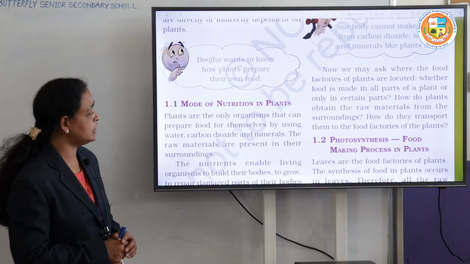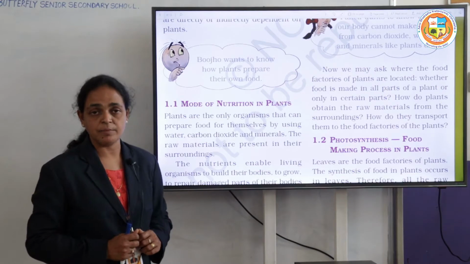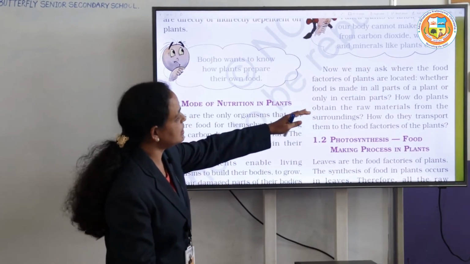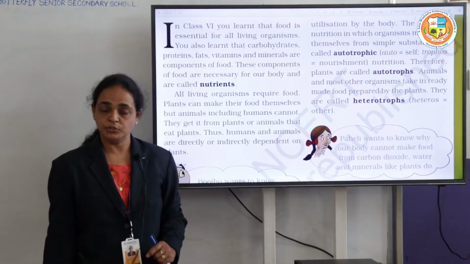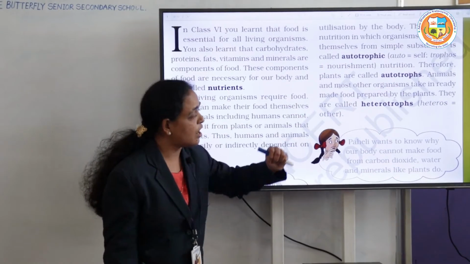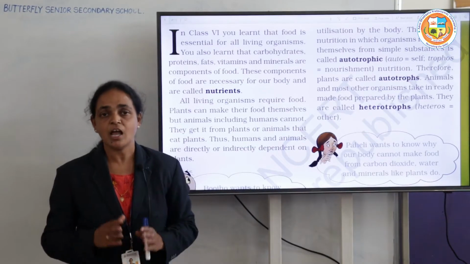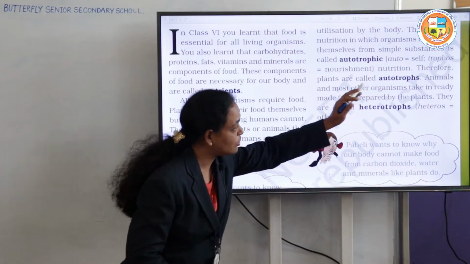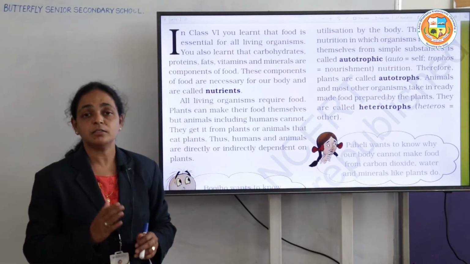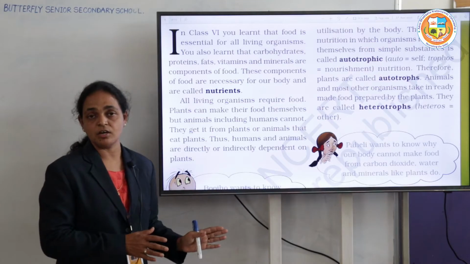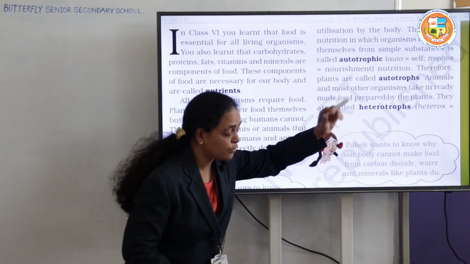What are the modes of nutrition in a plant? Especially two types are there. One is autotrophic nutrition, and the next one is heterotrophic nutrition. What is the meaning of autotrophic nutrition? Auto means self, trophos means nourishment. Here the green plants prepare their own food in the process of autotrophic nutrition.